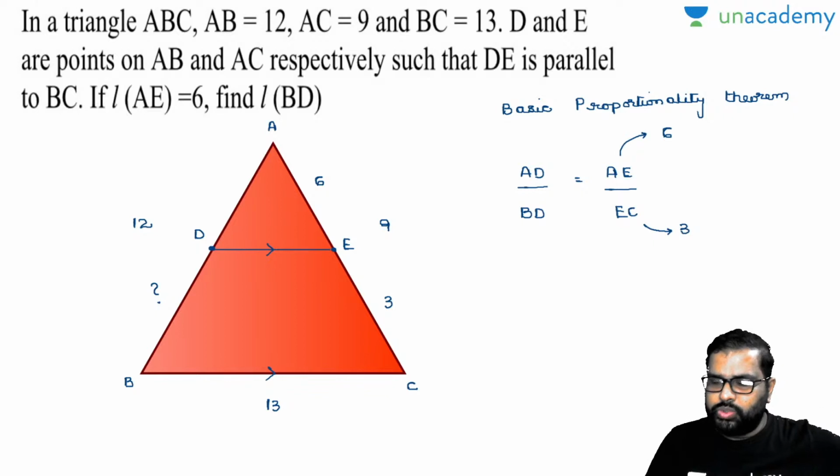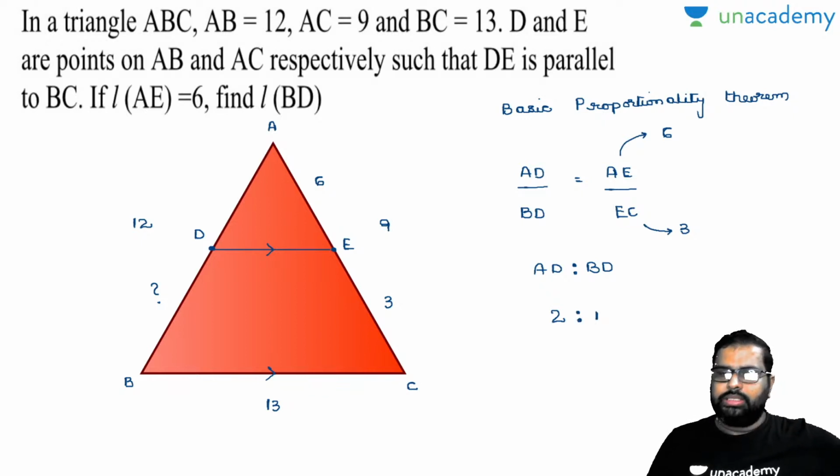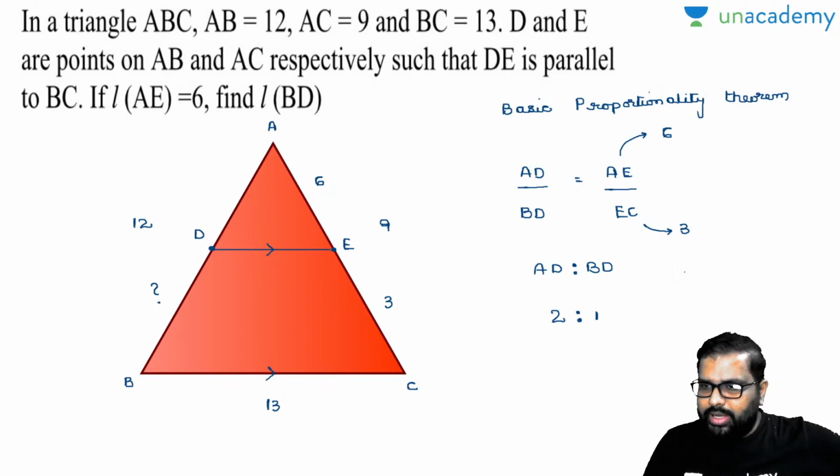So is it 2:1? Now the ratio AD to BD is 2:1, because I have removed the common factors. Now AD plus BD is nothing but equal to 3 parts. Now 3 parts value is nothing but equal to how much here? 12. Am I right or wrong?